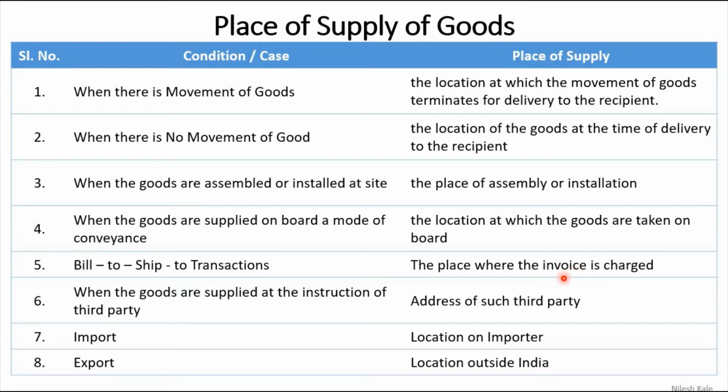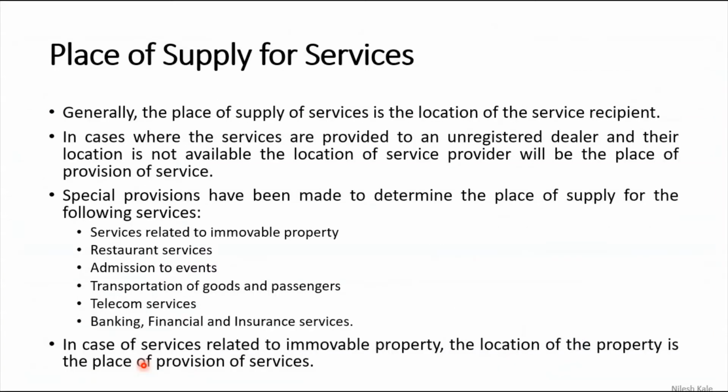Hope you are understanding this case. And this is quite obvious. It is also common sense. Please understand, if I am shipping to someone else free of cost, how can you send the bills to them? Because I am gifting, right? Next point, when the goods are supplied at the instruction of a third party, the address of such third party will be the place of supply. This is as good as a bill to ship to transaction. In case of imports, the place of supply is the location of the importer. In case of exports, it is a location outside India, and therefore exports are considered zero rated supply because we do not charge GST outside India.